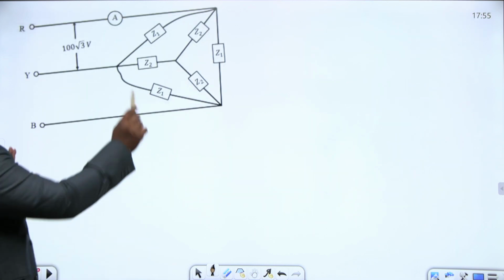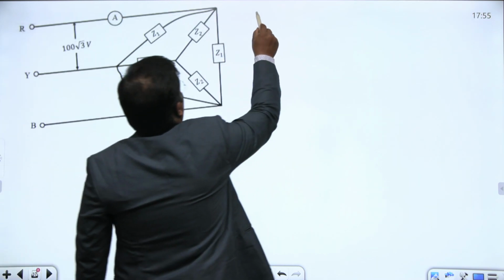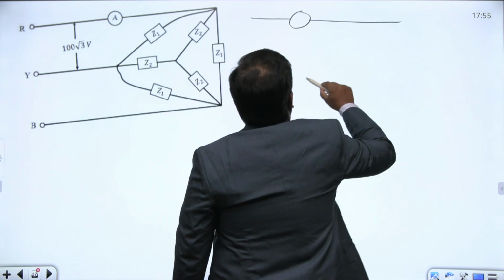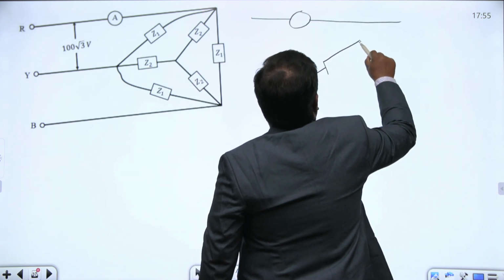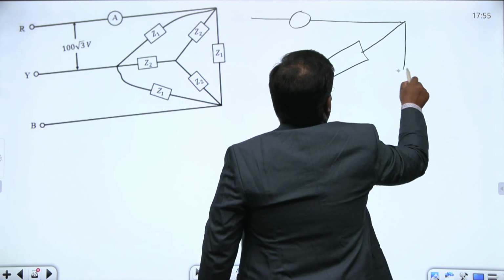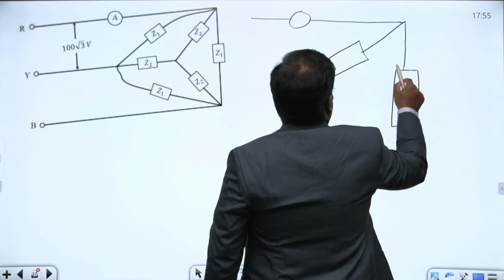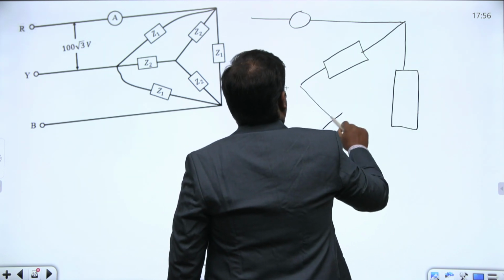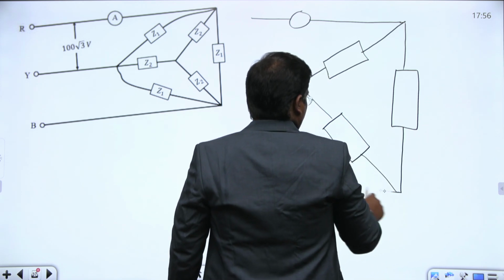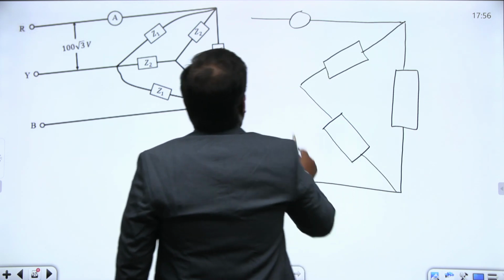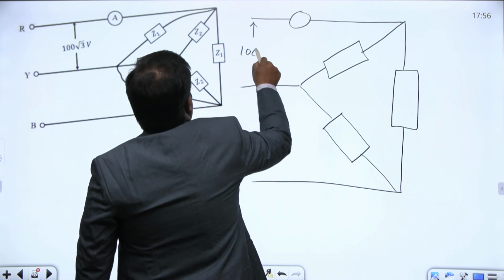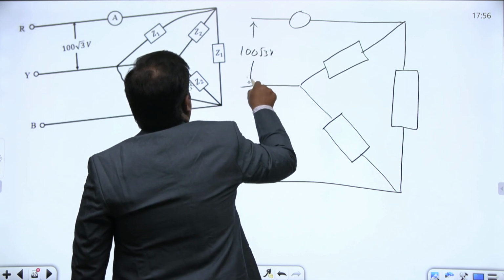Right now, when you convert this network, we got it like this. This is the ammeter. The center is a delta network only. This phase voltage is given as 100 root 3 volts.